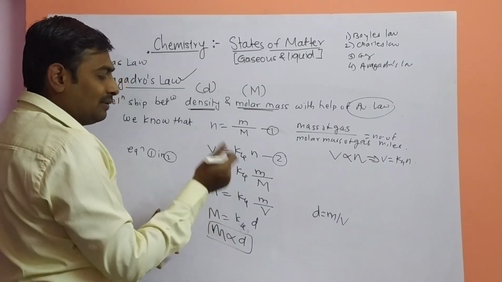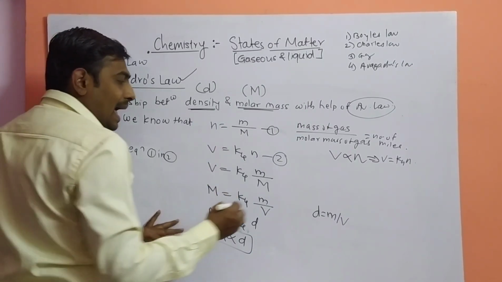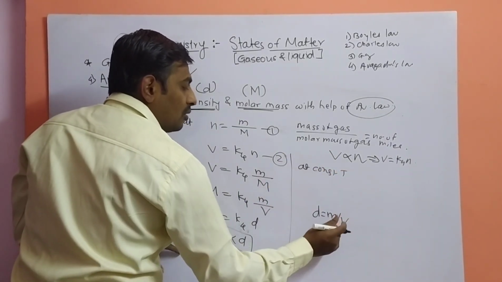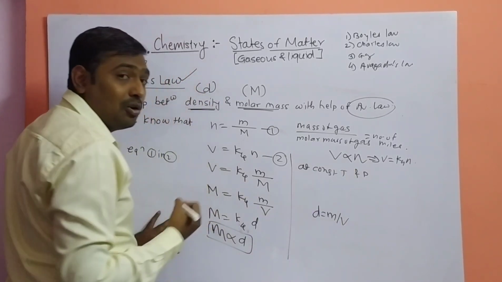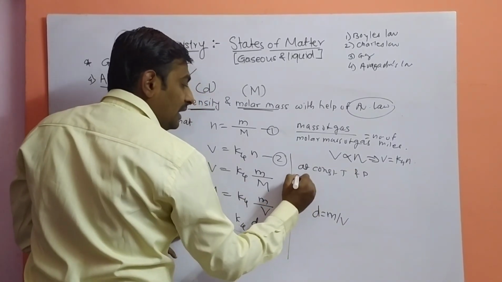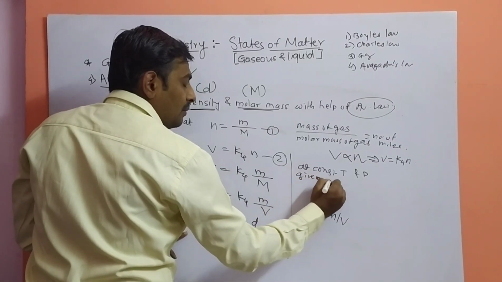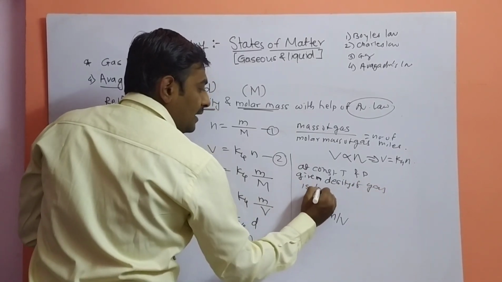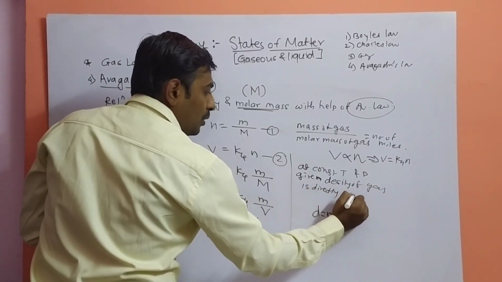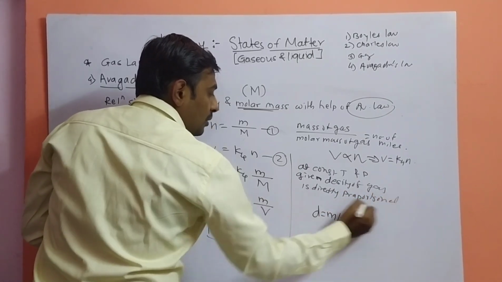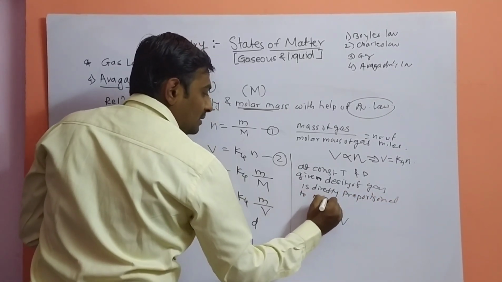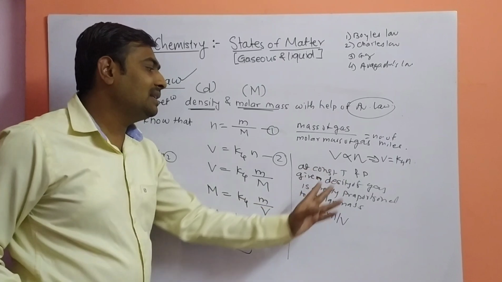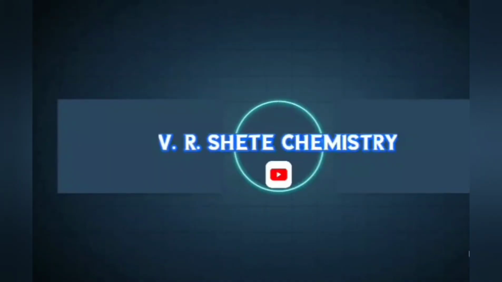It means that from the above equation we conclude that at constant temperature and pressure, the density of a given gas is directly proportional to its molar mass, or we can say molar mass is directly proportional to density. We can write this equation in reverse also.